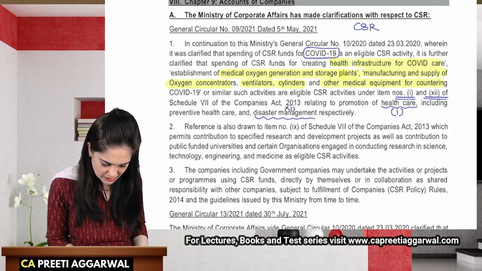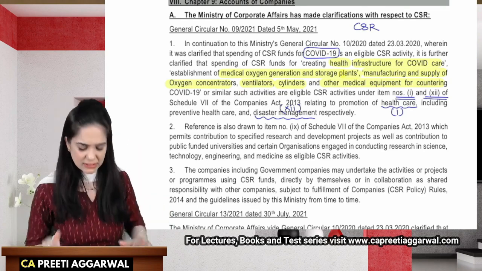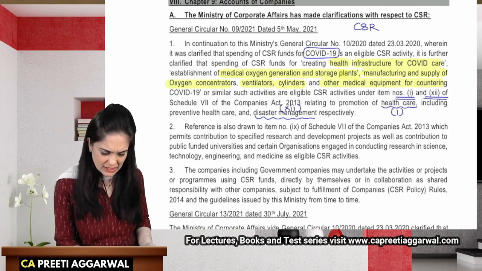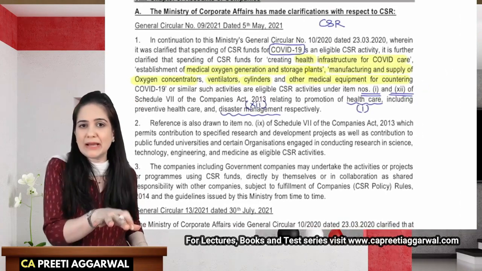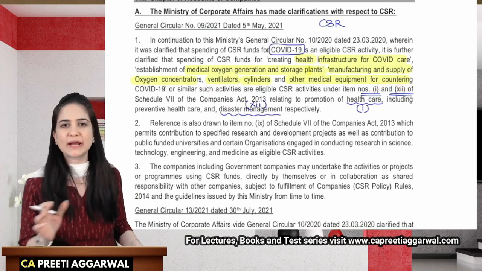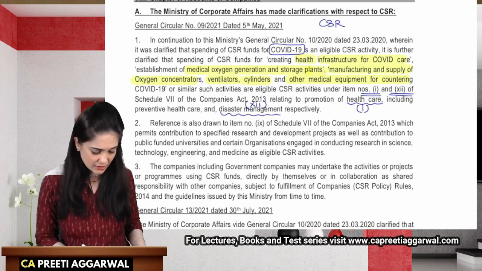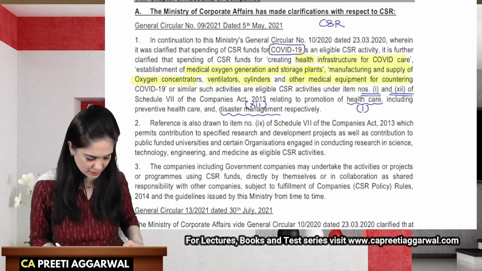So what is mentioned in items 1 and 12 is given in the sentence itself. If you're spending on these activities, you can claim it as a CSR expenditure under items 1 and 12. Item 1 is for healthcare, which includes preventive healthcare, and item 12 is for disaster management.